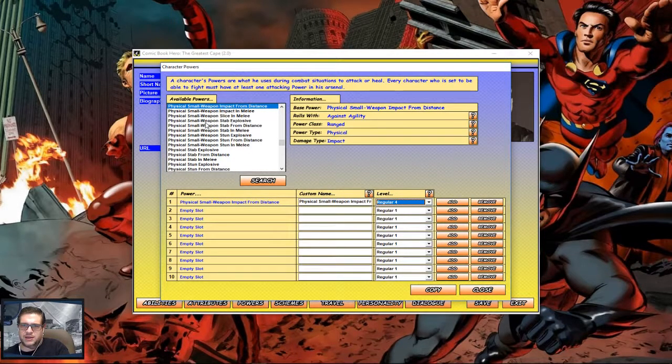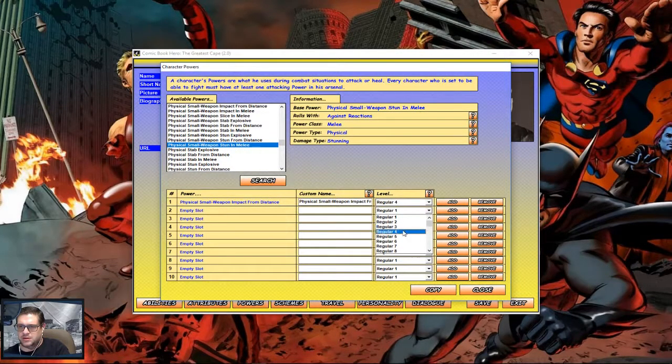And I'm going to say he has 1 stun and melee because he can attack. So we're going to change this custom name to pistol, because that's what he uses, his gun, his pistol. It's from a distance, a physical small weapon attack.